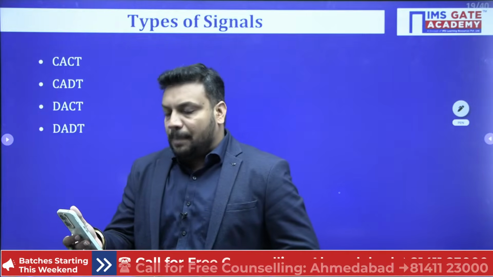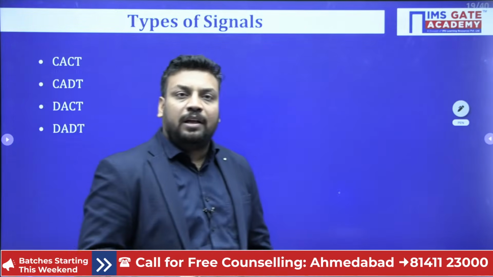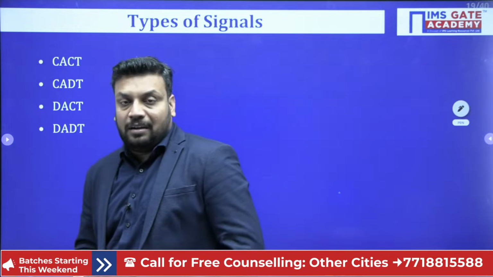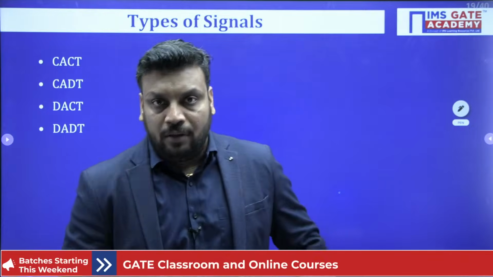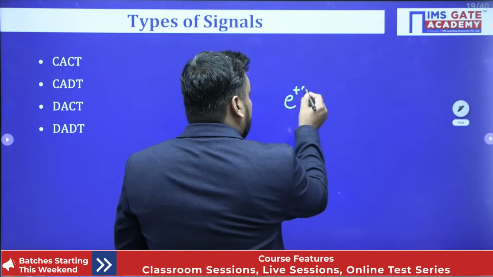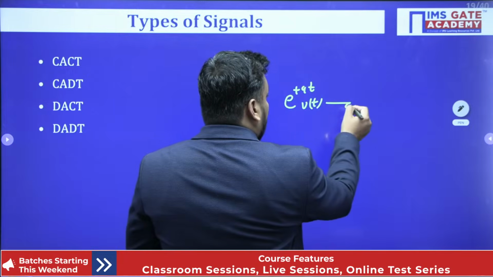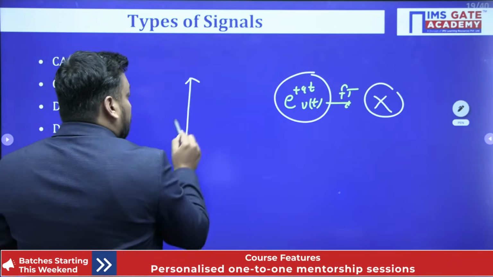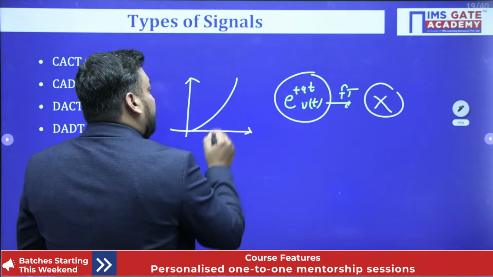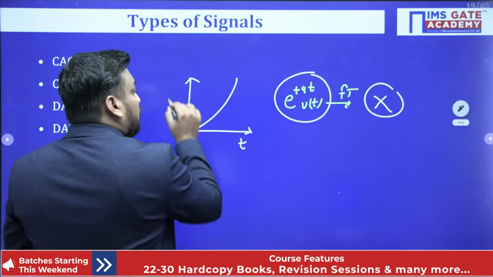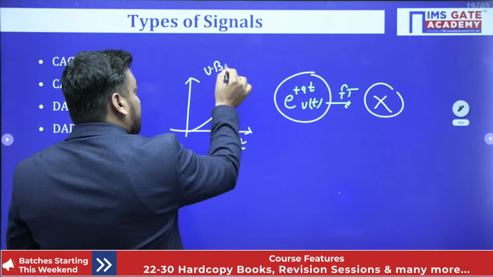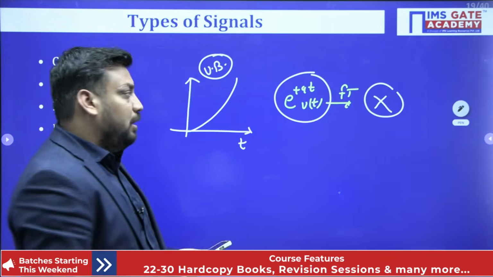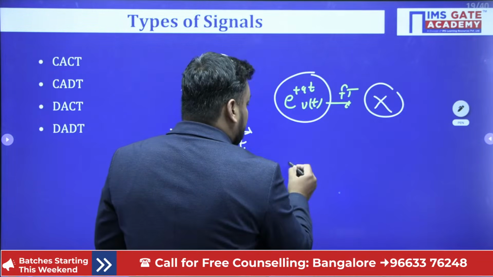So application, if I talk about the Laplace, as I already told you in the drawback of Fourier transform, it's only applicable for the bounded types of signal. We can't find the Fourier transform of e to the power at. Why not possible? Because this signal is an unbounded signal. If I talk about e to the power at, the signal is going to infinity at infinity value of time. It means the signal is an unbounded signal. And for those signals which are not absolutely integrable, the Fourier transform is not defined. But for this, Laplace transform is defined.